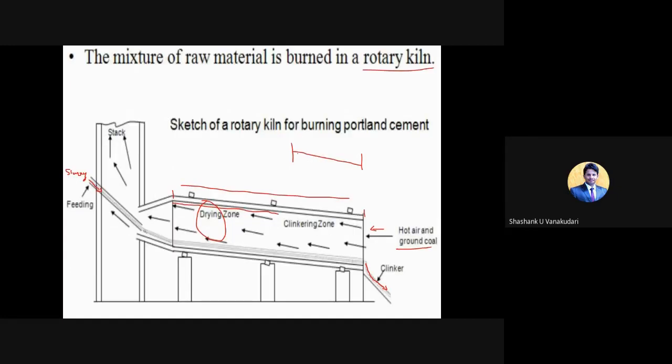So you can consider from here to here it is 1 meter, and the inclination will be 4 centimeters. For every 1 meter of kiln length, they provide 4 centimeters of inclination, that is the depth.